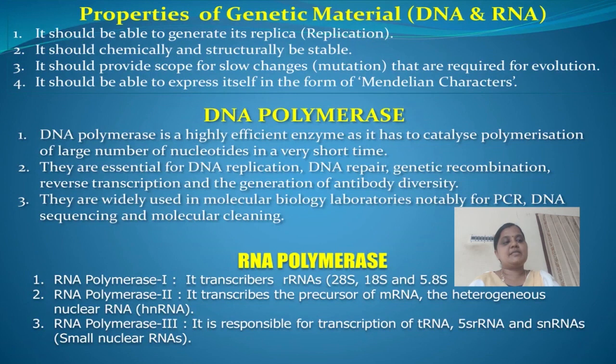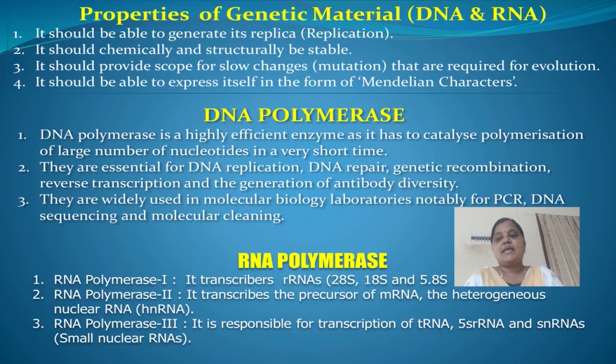The third property is that it should provide scope for slow changes, mutations, that are required for evolution. Both DNA and RNA are able to mutate.